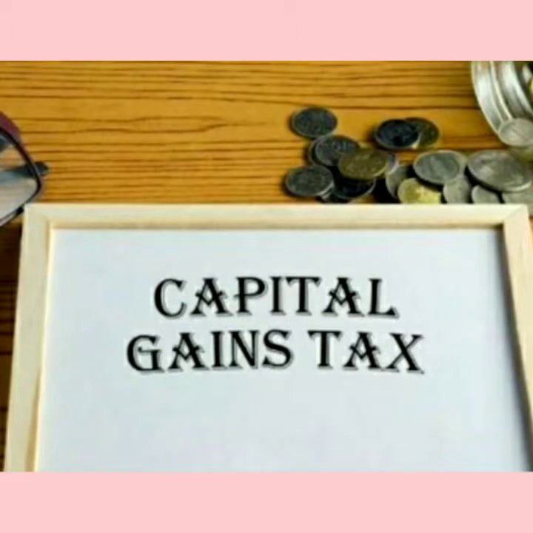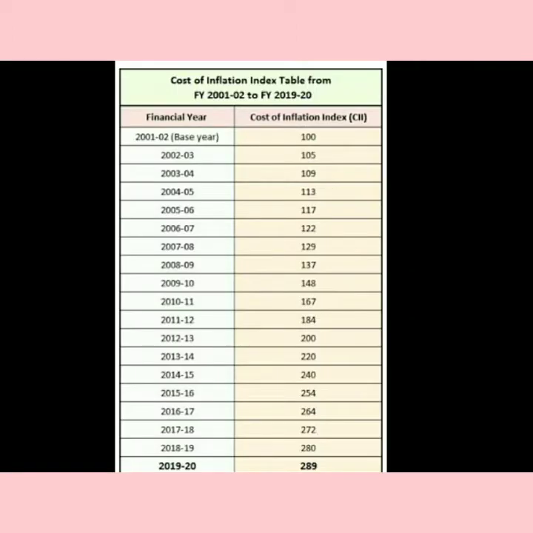As I was discussing capital gain tax, now we will move ahead with another topic in capital gain tax. But before that, as discussed in the previous video, cost inflation index. This is a chart from financial year 2001-2002 till financial year 2019-2020. So you can see this chart. This will help you in calculating the indexed cost of acquisition or indexed cost of improvement while calculating long-term capital